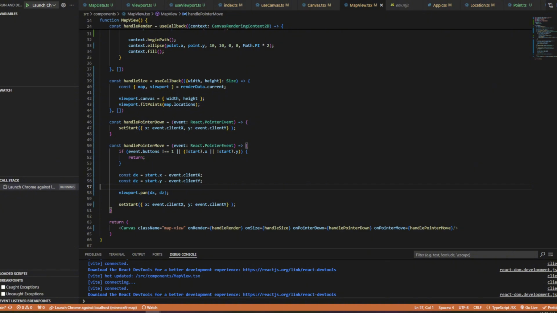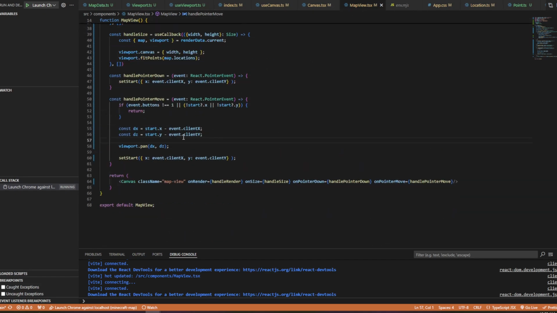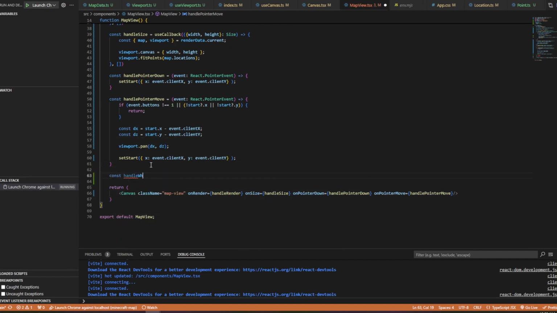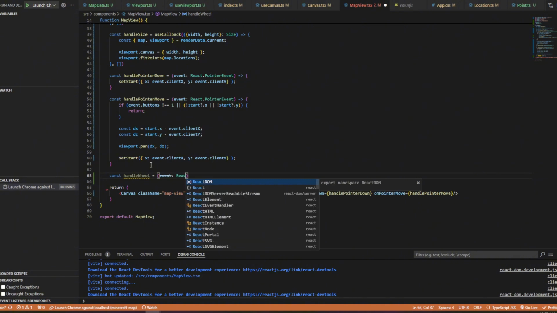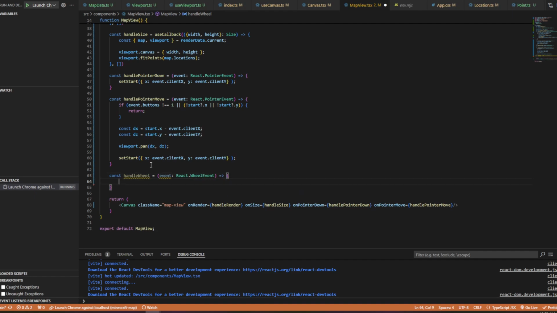But next we have the zoom, and the way the zoom works is the mouse wheel is how I'm going to do it. So we'll go here to map view, and I need to create ourselves a const handleWheel equals event React.WheelEvent. Look how I say that, wheel event, because it's got an H in it. You've got to say wheel. In fact, I think it originally started with an H, it was HW, I think, back in the Anglo-Saxon days. And preventDefault.